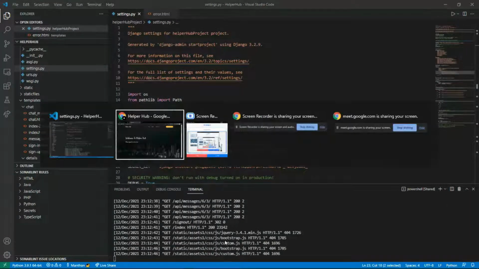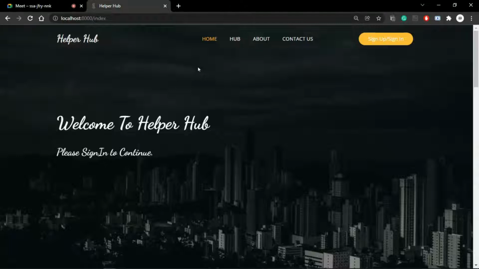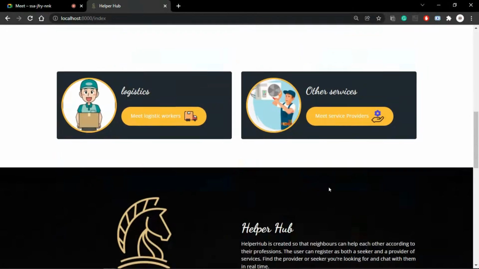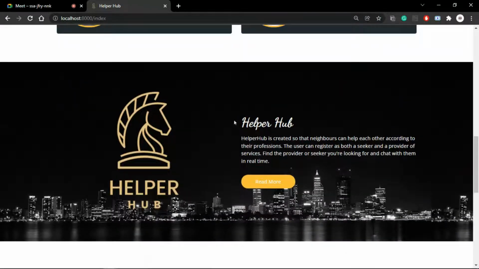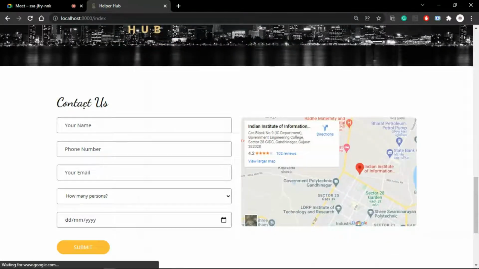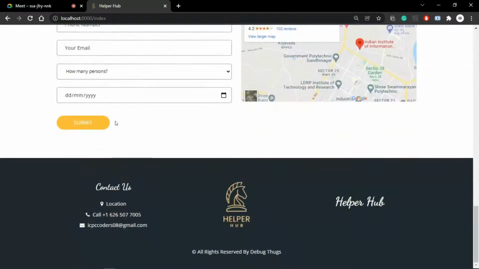Right, it's running in the background. So this is our home page. These are all the occupations that are currently available in the society, like tutors, doctors, logistics workers, and other services. Here is our motto, and here is our contact us form, so that you can contact us anytime.